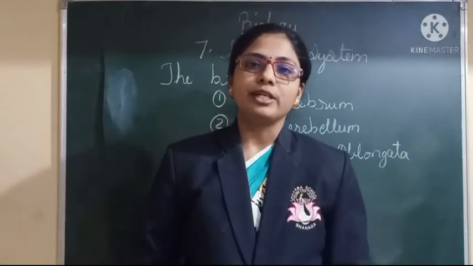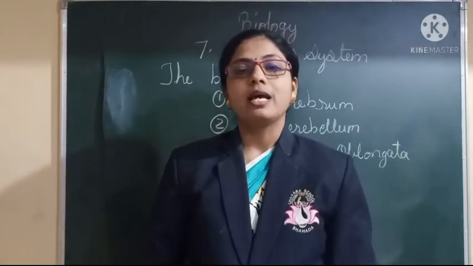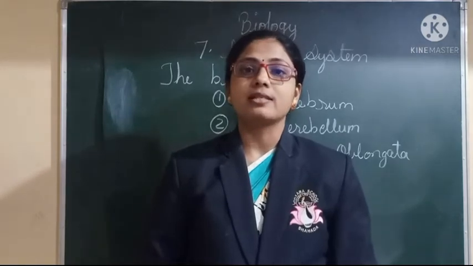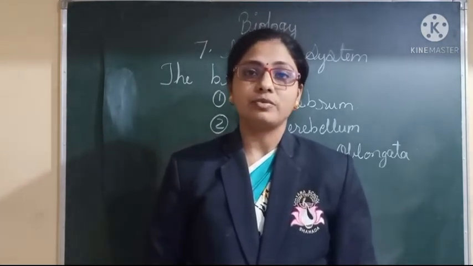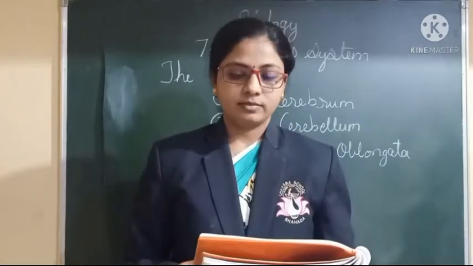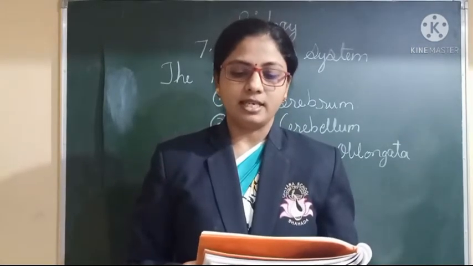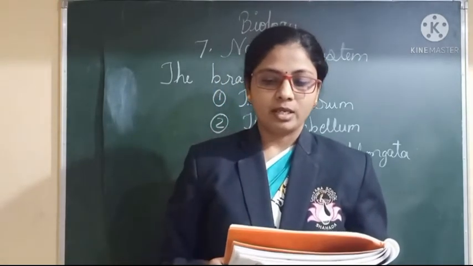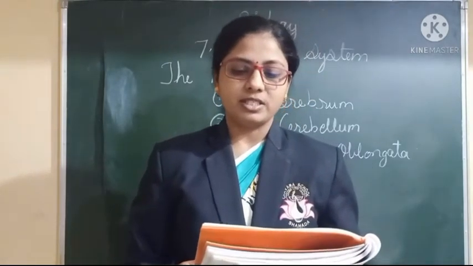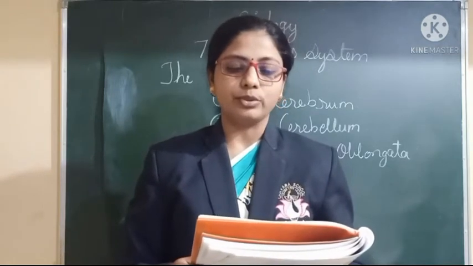Now we are going to see the detailed information about how it is constructed, and what it mainly consists of. We will see that with the help of a diagram. Here we can see the diagram of the median section of the brain. The outer surface is folded with ridges and grooves.